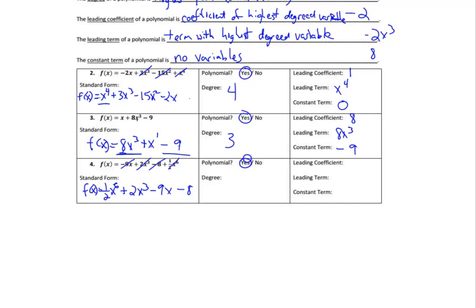Is it a polynomial? Yes, all the powers are whole number powers for the variables: 6, 3, 1, and 0. This is an x to the 0 here. So the degree is the highest power we see there when we're not multiplying anything together on the variables. The leading coefficient is the number in front of that term, which is 1/2. The whole term was 1/2 x to the 6th, and the constant term was negative 8. And we are through with the front side of the notes.